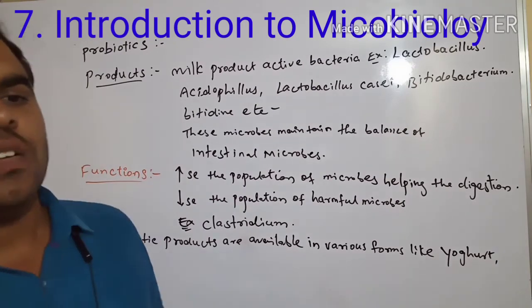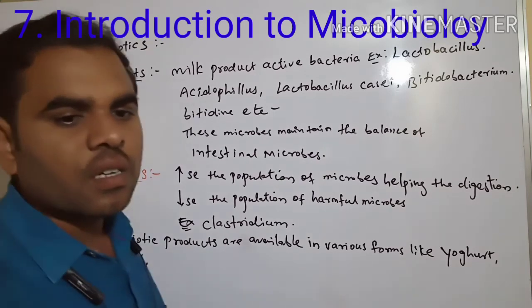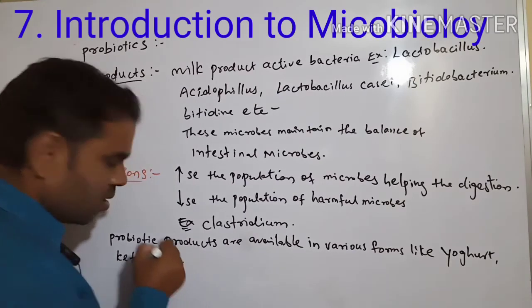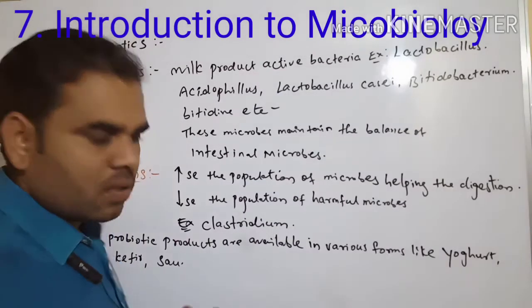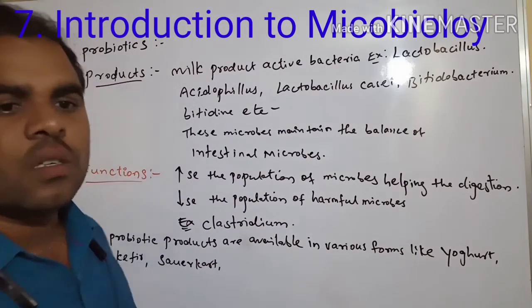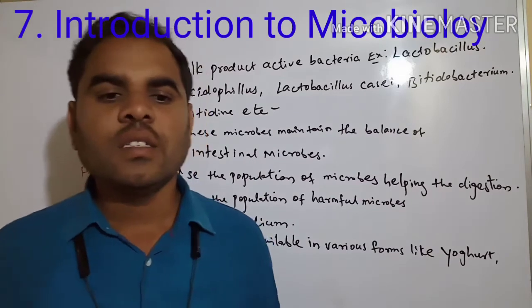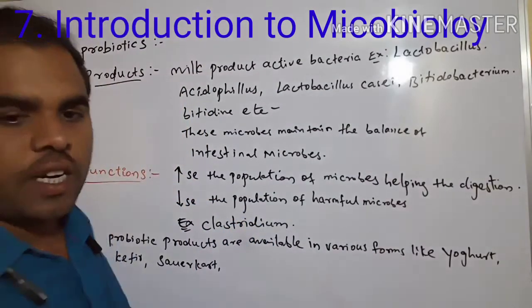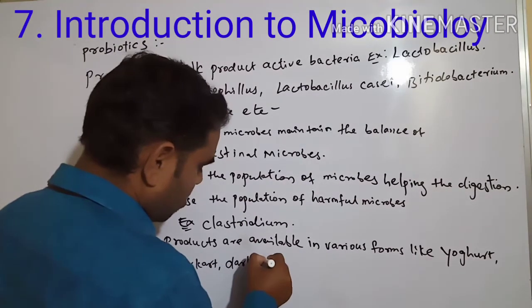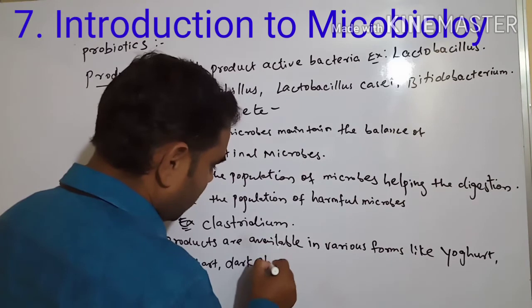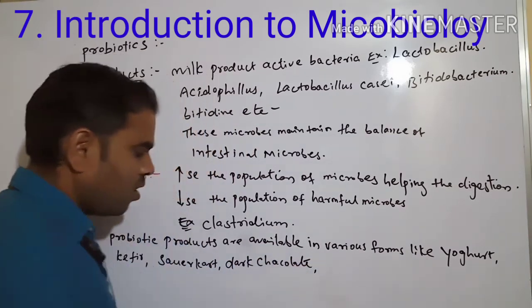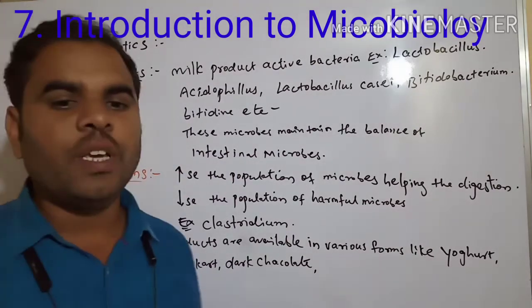Next we have to see the sauerkraut. Next it is a dark chocolate, and miso soup.